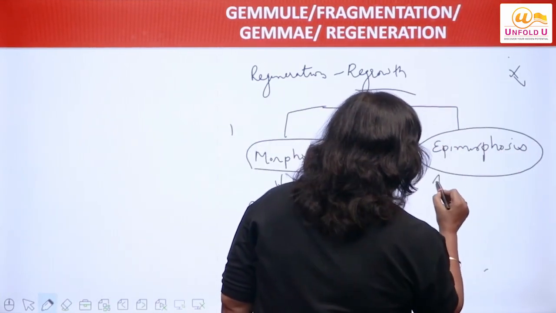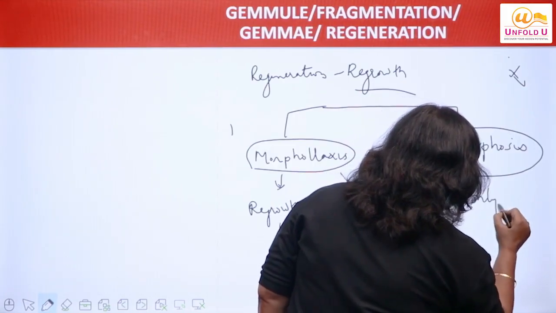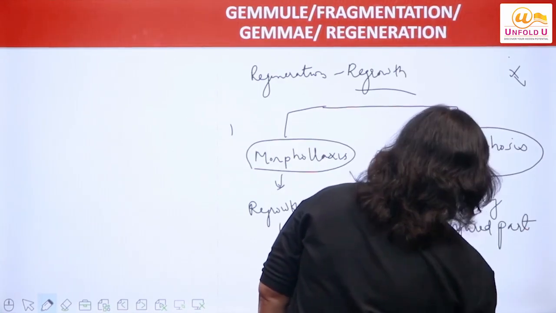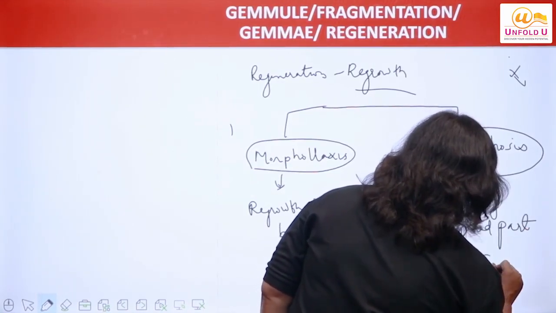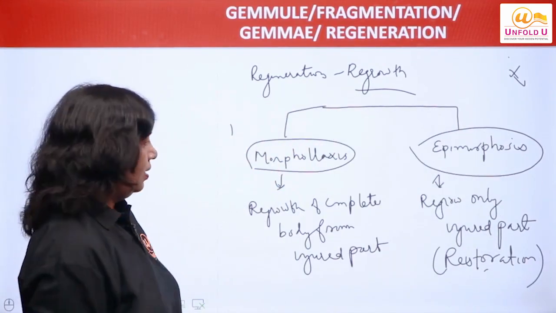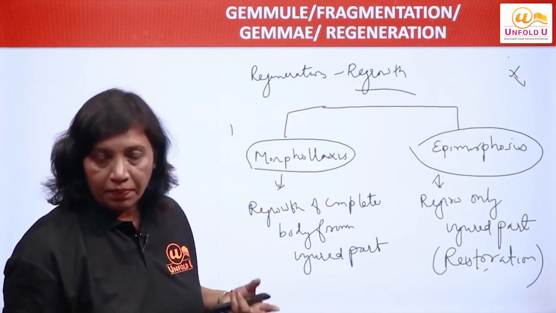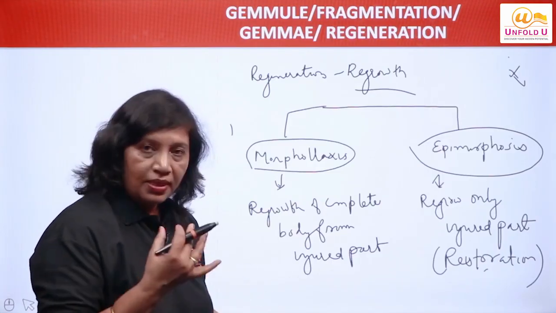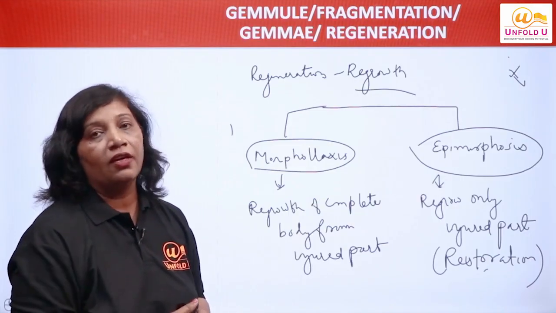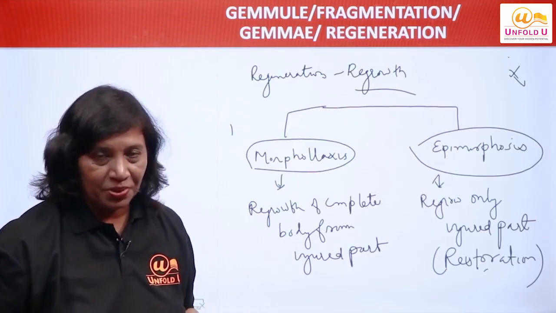Epimorphosis means regrowing only the injured part, restoration of the injured part, that is called epimorphosis, right? Morphallaxis is growing a complete organism from any cut part, and growing a small injured part, as in the example we have taken of the tail of a lizard, that is epimorphosis. I hope this much is clear to you all, right?